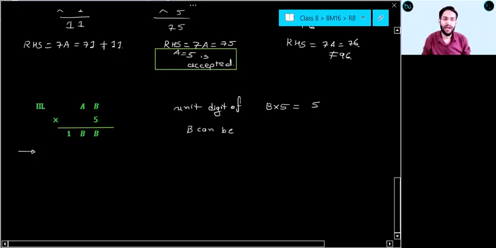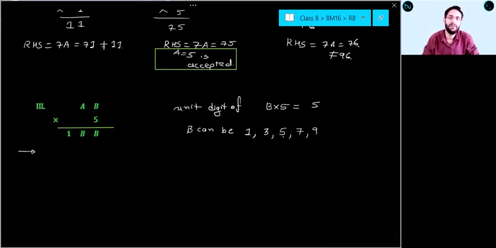Can it be 0? 5 into 0 will be 0, right? So that is not it, but 5 ones are 5, 5 twos are 10, 5 threes are 15, 5 fives are 25, 5 sevens are 35, 5 nines are 45. Can I say every odd number, 1, 3, 5, 7, 9, can be possible for B? You can tell me yes, everyone, quickly.